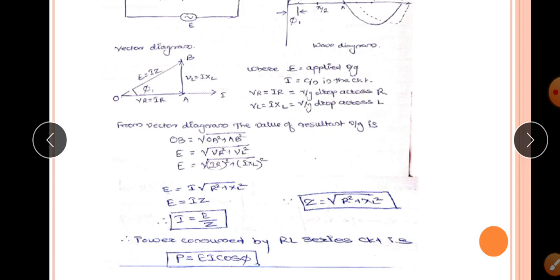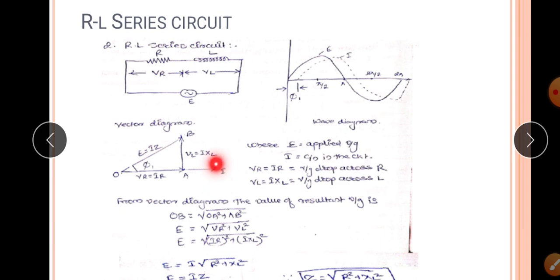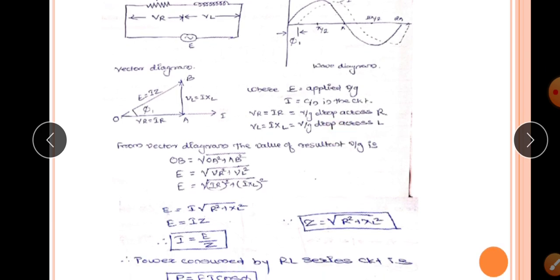Now from the vector diagram you can see the angle phi. This angle phi is called the phasor angle here, and from the vector diagram it is proved that the current lags the voltage by an angle phi.